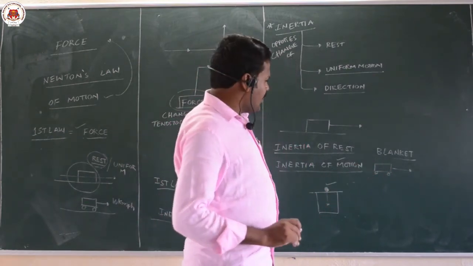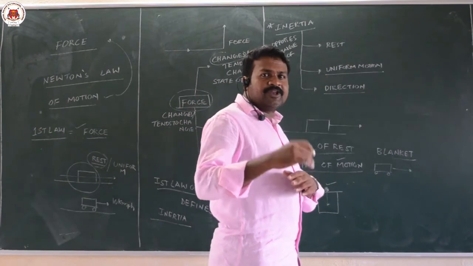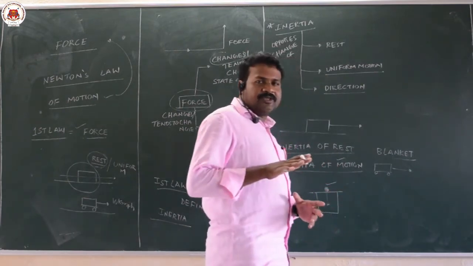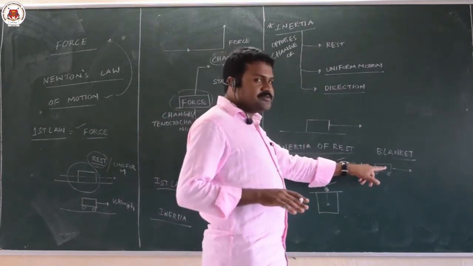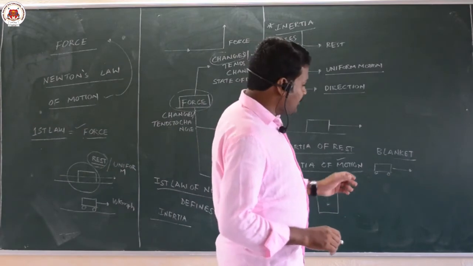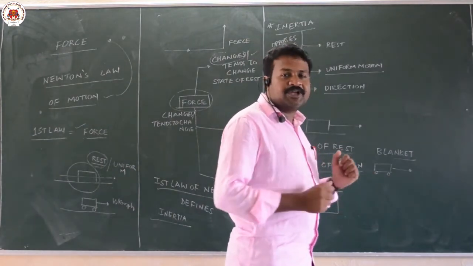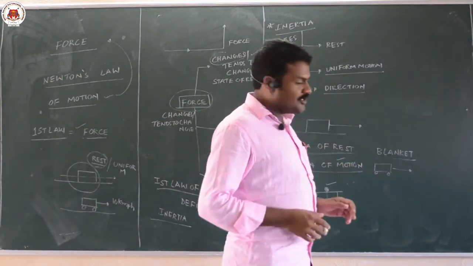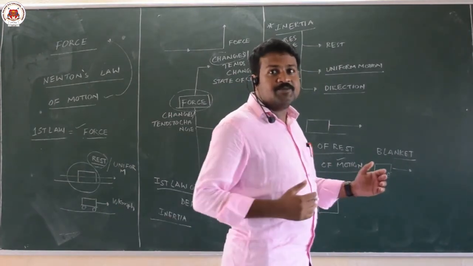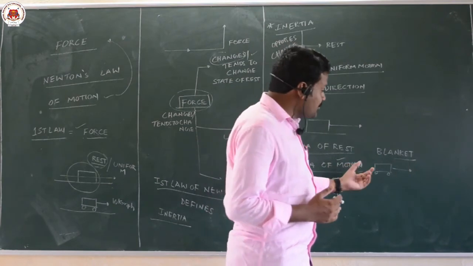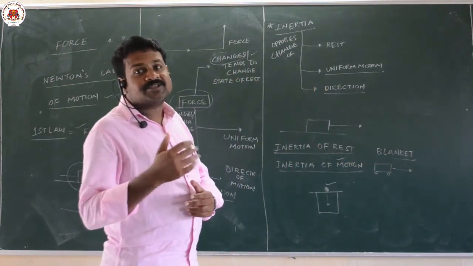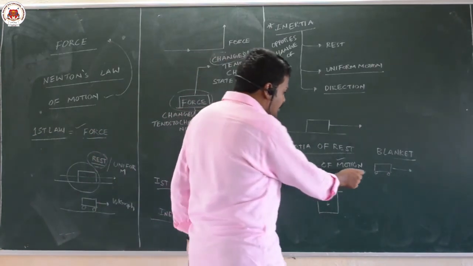Understood? Otherwise, if you are getting down from a running bus, as in city buses where many people stand near the steps and want to step down while the bus is running, what happens? When you get down, you will also run along with that bus immediately. Suppose you get down, you will fall down, because you are in motion. The person who is in motion wants to be in motion only until and unless you apply some force. This is an example for inertia of motion.